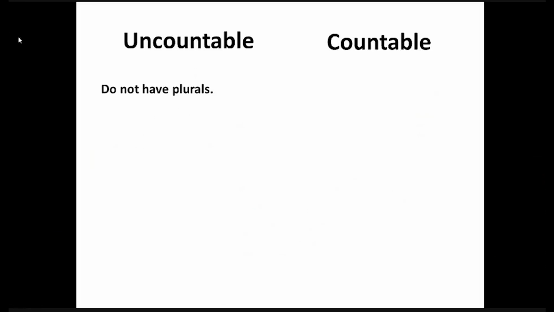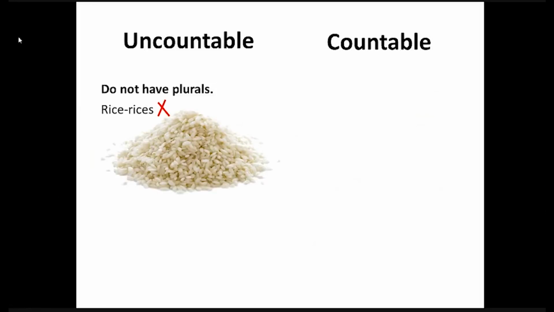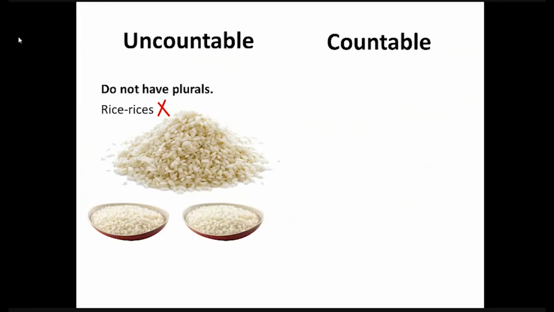Uncountable nouns do not have plurals. We cannot use the word rices. We use the word rice whether the quantity is small or large. But yes, if you put the rice into containers, we can then say, I have 2 bowls of rice. If you are at a restaurant and you want to place an order, you will say, can I please have 2 bowls of rice? Countable nouns, on the other hand, have a singular and plural form.